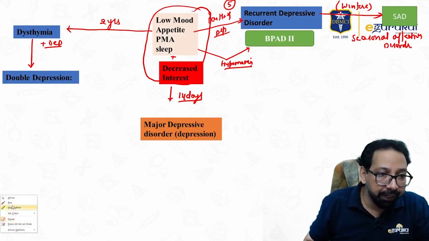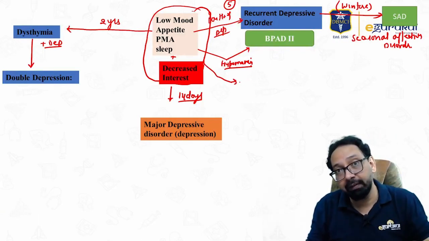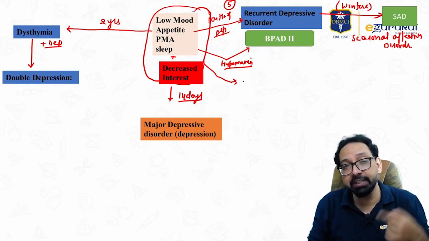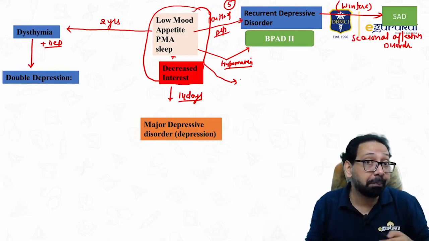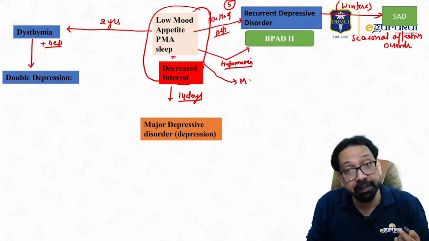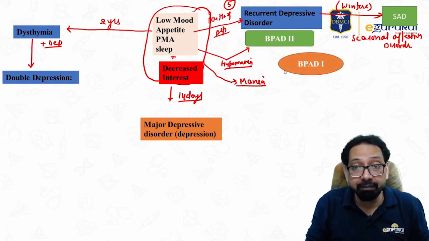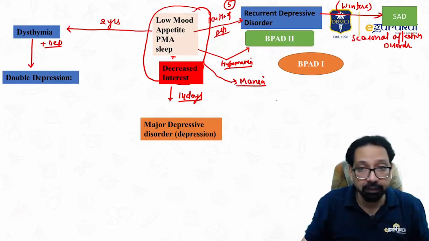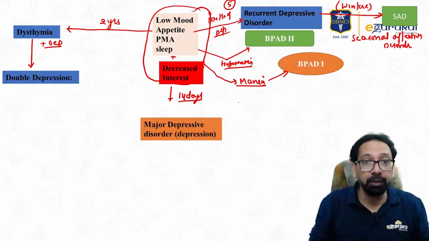If the same question, same symptoms are there, and the patient gave a history that in the past the patient was very active, overactive, with increased sexual desire, decreased need for sleep, over talkative, over familiar, meaning the patient was having symptoms of mania, the patient was admitted, means mania is there. Then the diagnosis would be BPAD1. I just told you, depression plus mania is BPAD1. Depression plus hypomania is BPAD2. So these are common clinical questions.